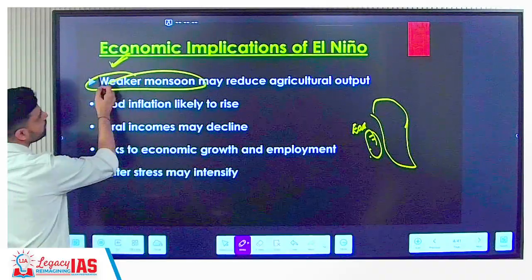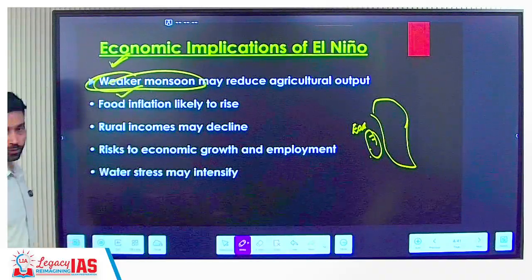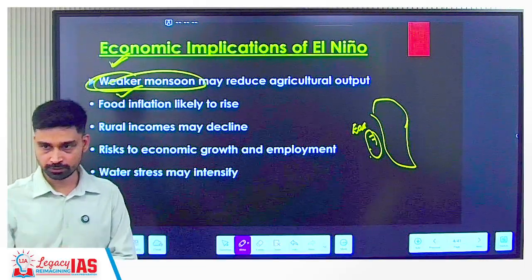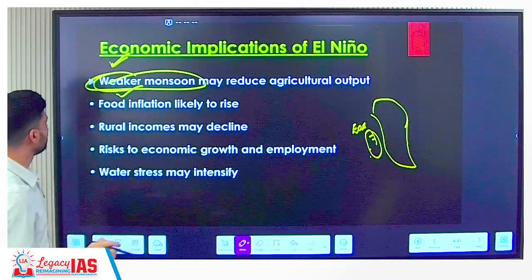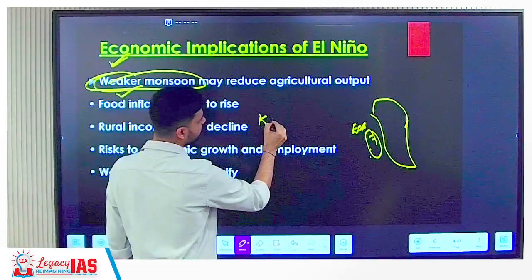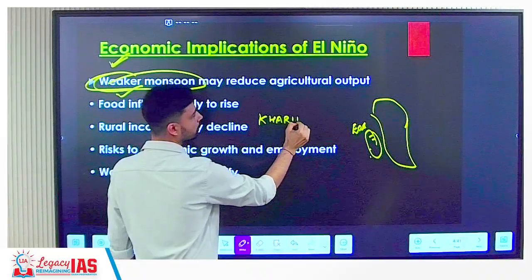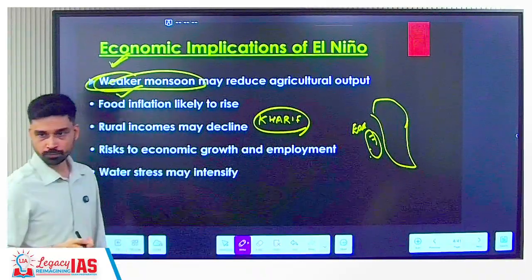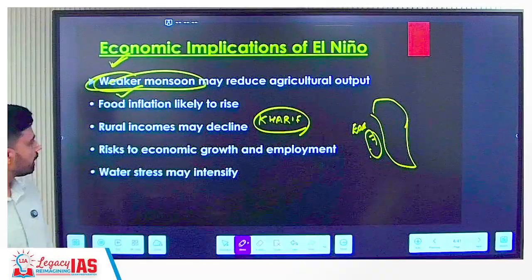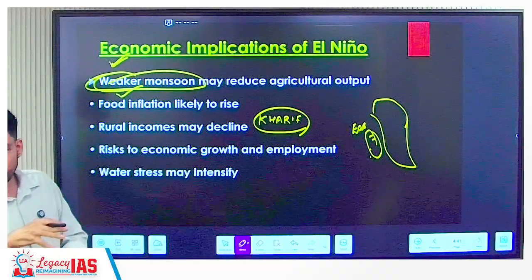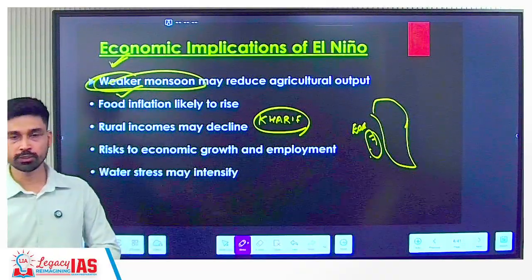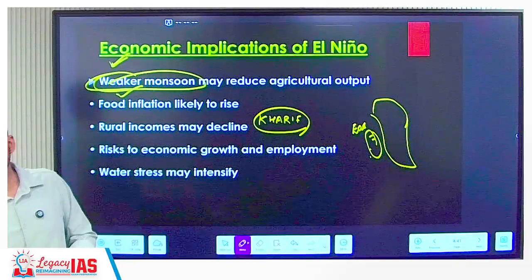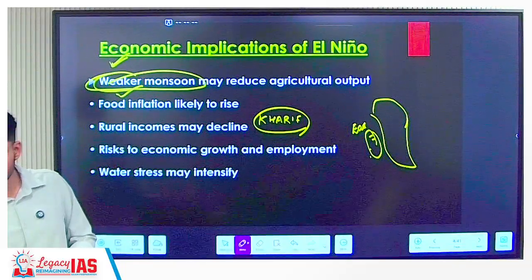So economic implications are going to be because of the effect on what sector? Agricultural sector, right? Why? Because this is the time when we sow which kind of crop? Kharif crop. Kharif crop is largely dependent upon monsoon rainfall. We have studied in geography that due to the El Nino phenomenon, the amount of rainfall is reduced.